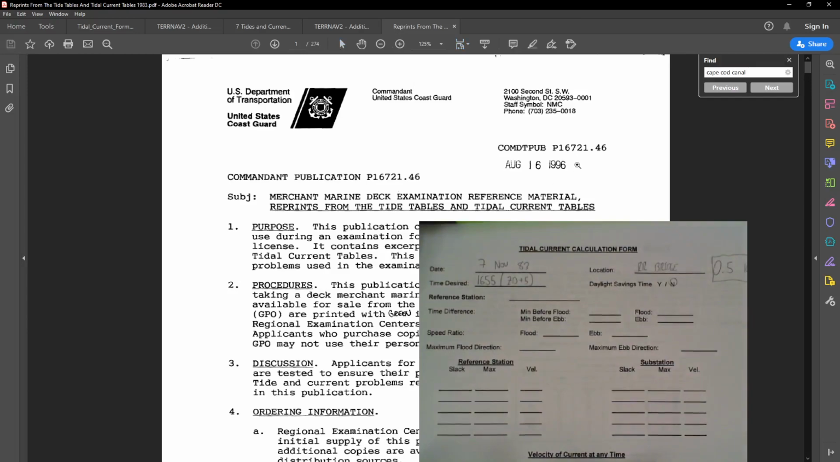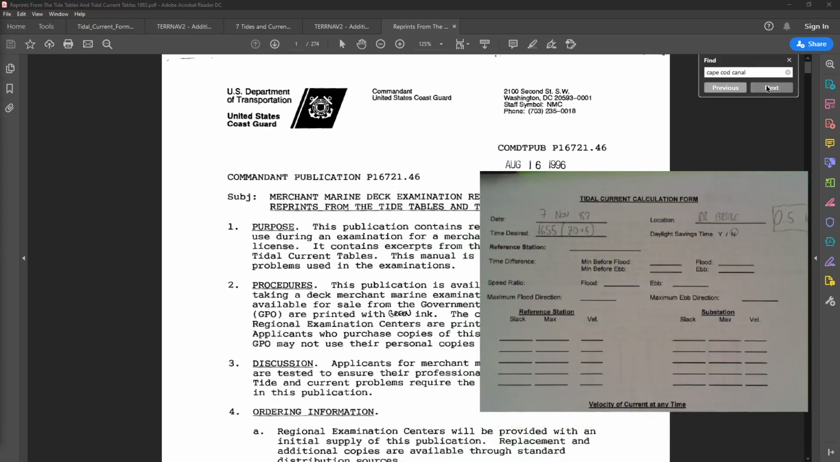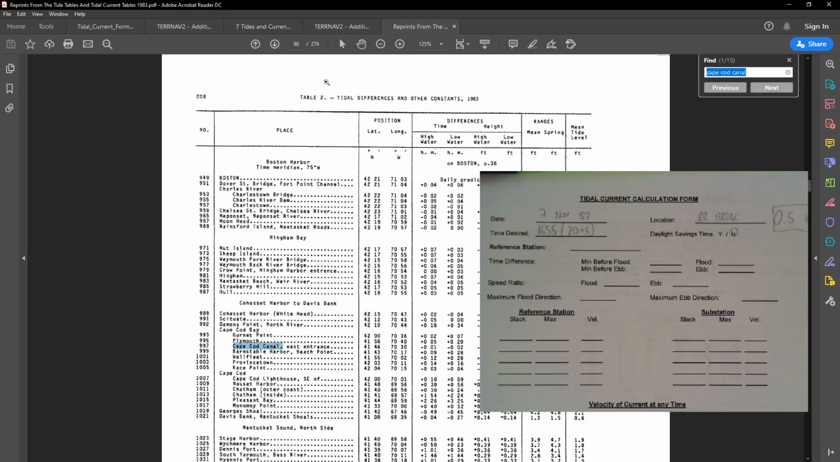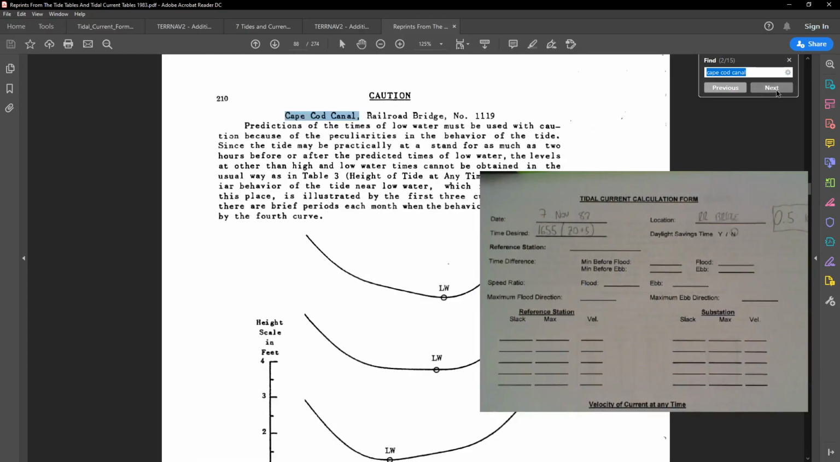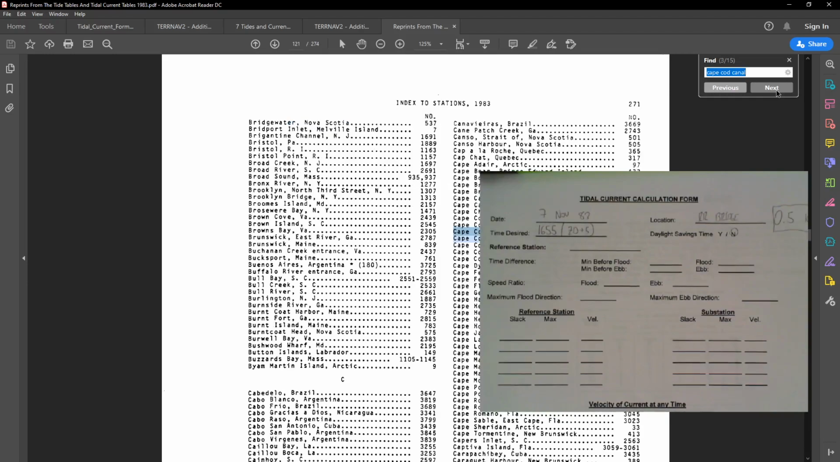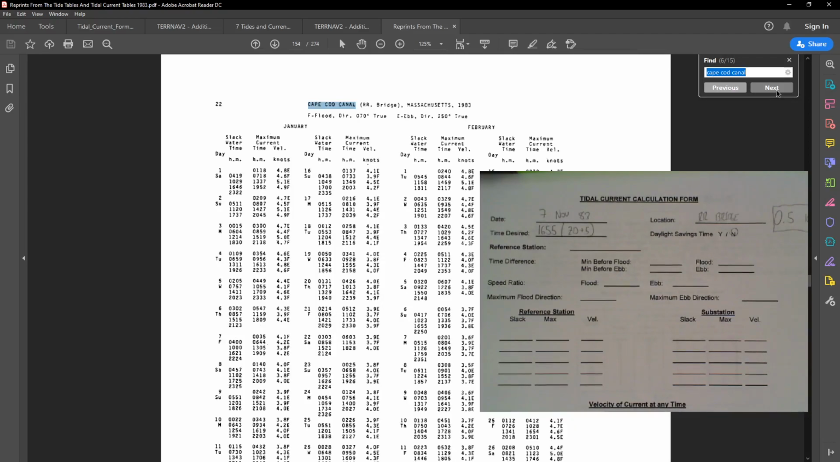From the reprints, we're going to type in Cape Cod Canal up here. I'm also going to move this over. So this is not in the page range of the currents, and this is definitely a tide height problem. We're going to go to the next. Not in the page range, not in the page range, not in the page range. Now we have listed reference stations. That is in our page range of currents.